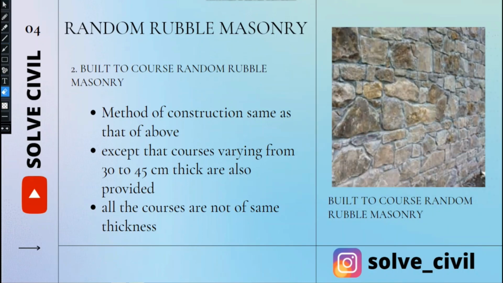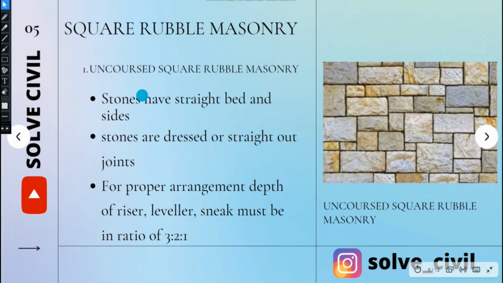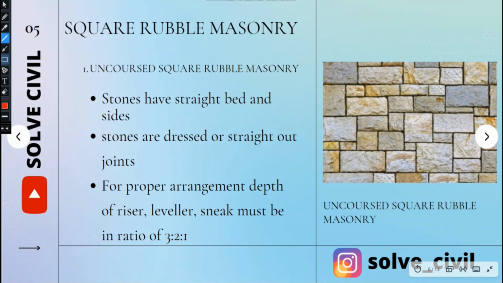The next masonry that we are discussing is square rubble masonry. Square rubble masonry can be classified into uncoursed, built to course, and regular course. The first one is uncoursed square rubble masonry. Here, the stones have straight bed and sides. Also, they are dressed and have straight joints.